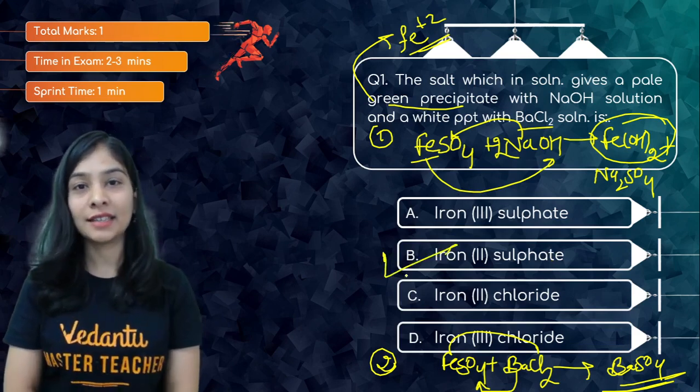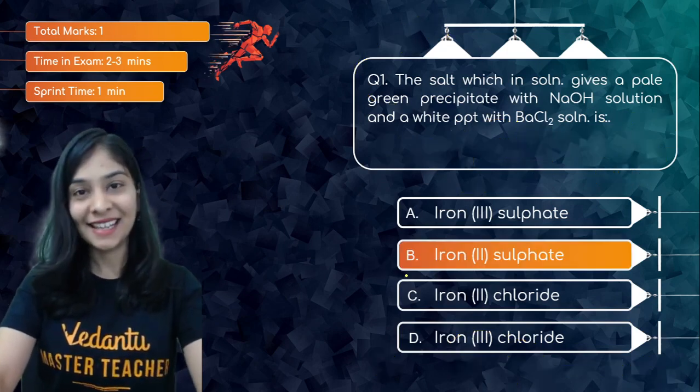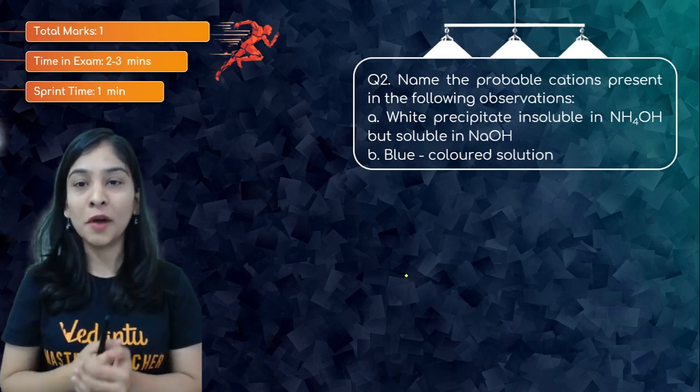So B is the right answer here. Do you agree with me? Okay, we can see that. Yup, B is the right answer. Okay, let's move ahead with question number 2, and question number 2 is also for 1 mark.